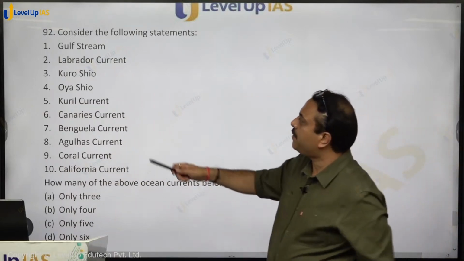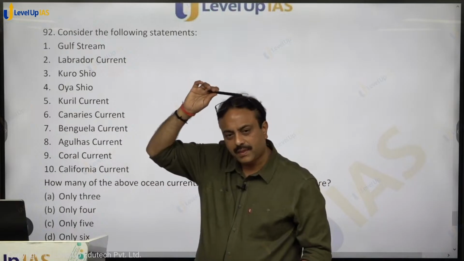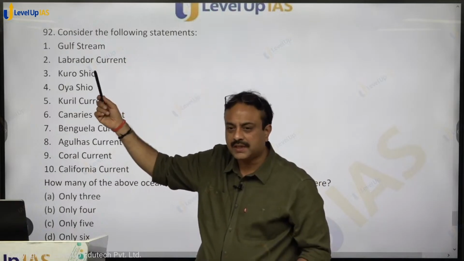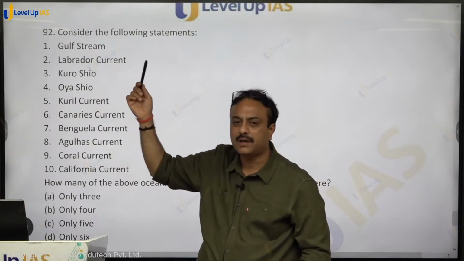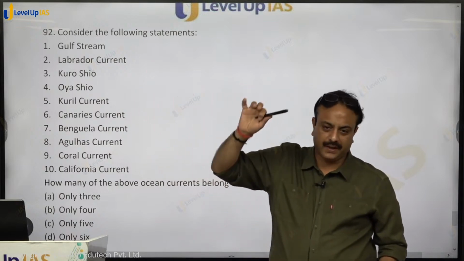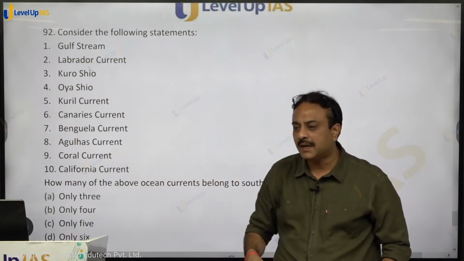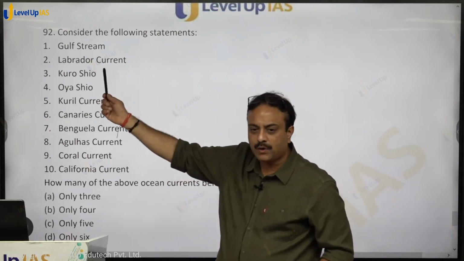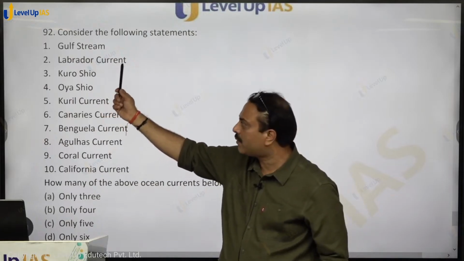Only 3. Gulf Stream flows where? North America, Gulf of Mexico, eastern coast of North America. Labrador, Baffin Bay, between Canada and Greenland. Labrador Sea, Labrador current, northeast of North America.